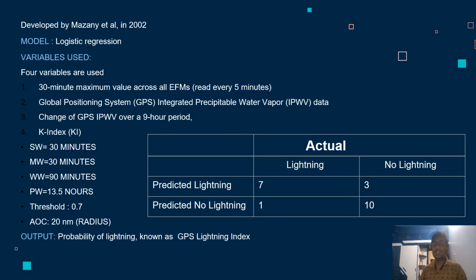On the right, we can see the confusion matrix of the method, where we get lightning versus predicted lightning, and non-lightning versus predicted non-lightning.